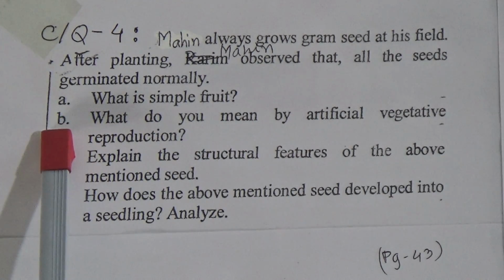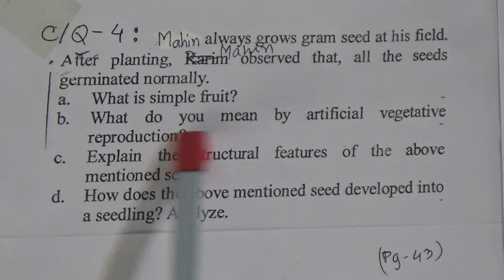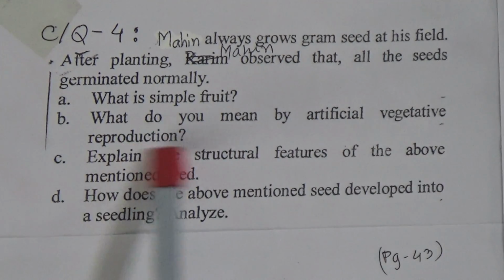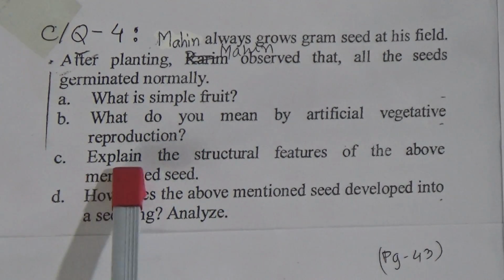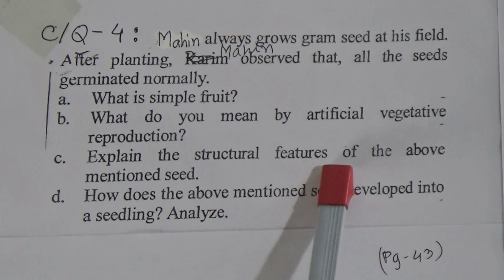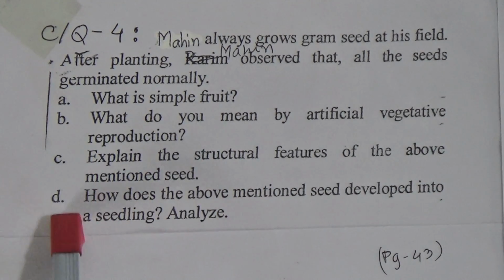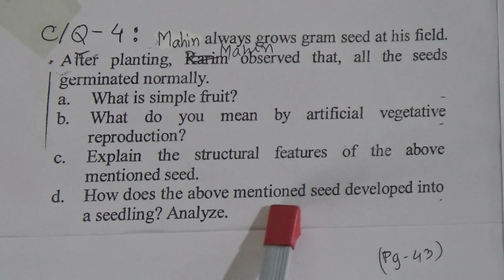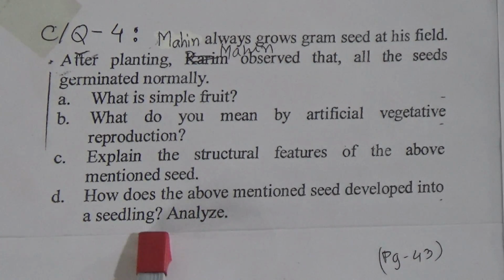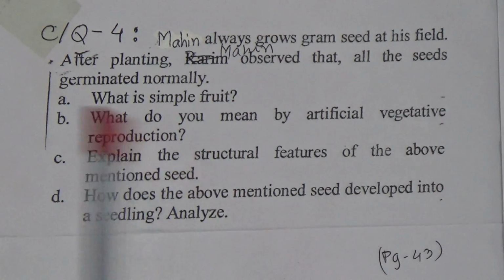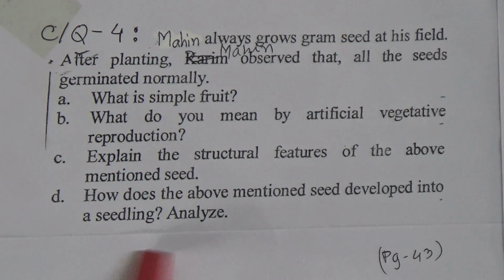Question B, what do you mean by artificial vegetative reproduction? Question C, explain the structural feature of the above mentioned seed. And question D, how does the above mentioned seed develop into seedling?